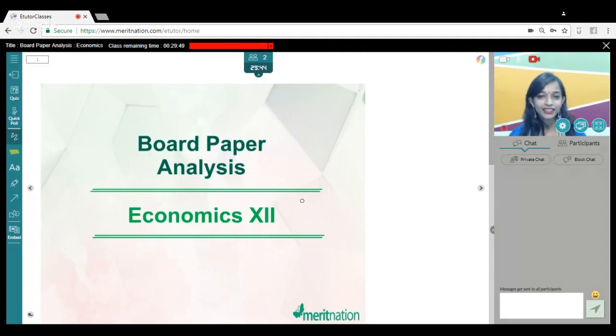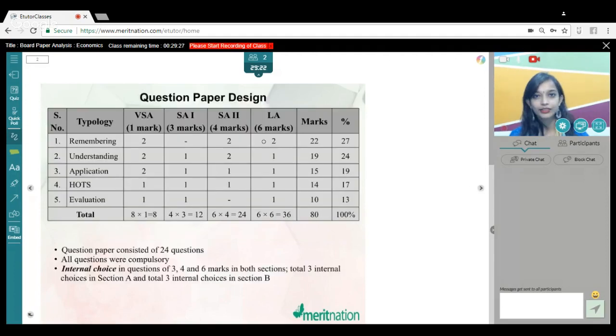Paper of the year, that is Economics 12, of course. Overall, I'm sure you all must be quite happy because it was the last paper, and finally all the board papers are finished with. Now, I'm sure everyone would be excited to know how was the paper, what was the analysis. So let's go with the analysis in today's session.